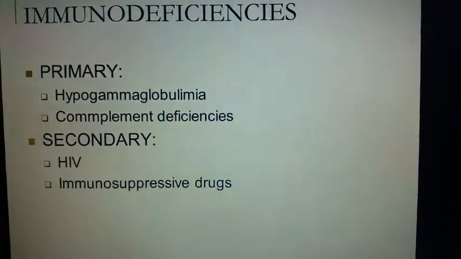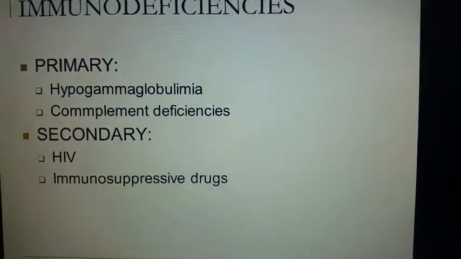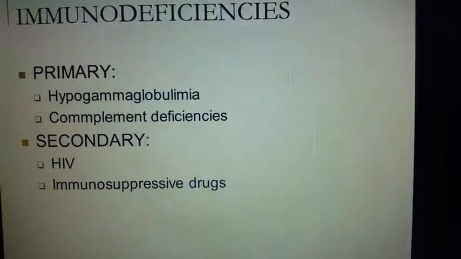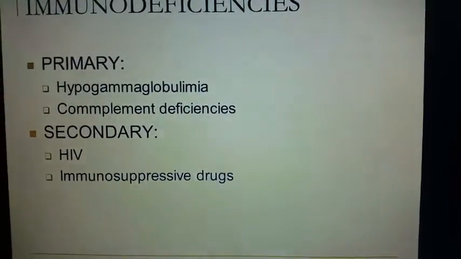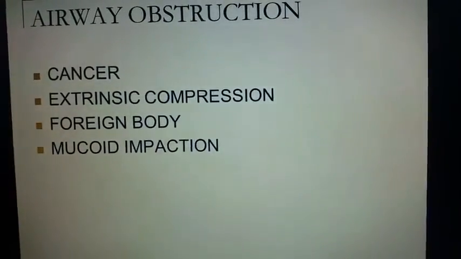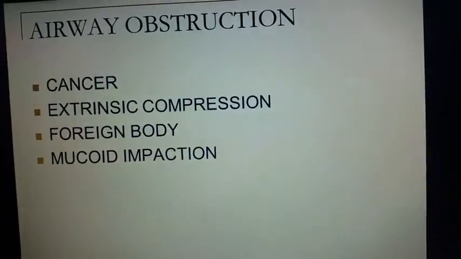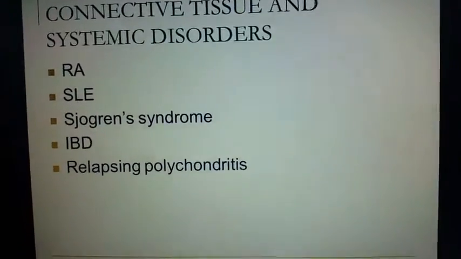Immunodeficiencies, which include primary and secondary ones. Primary immunodeficiencies are hypogammaglobulinemia and complement deficiencies, and secondary ones result from HIV and immunosuppressant drugs. Airway obstruction also leads to bronchiectasis, and obstruction can be due to cancers, extrinsic compression, foreign body, and mucoid impaction.